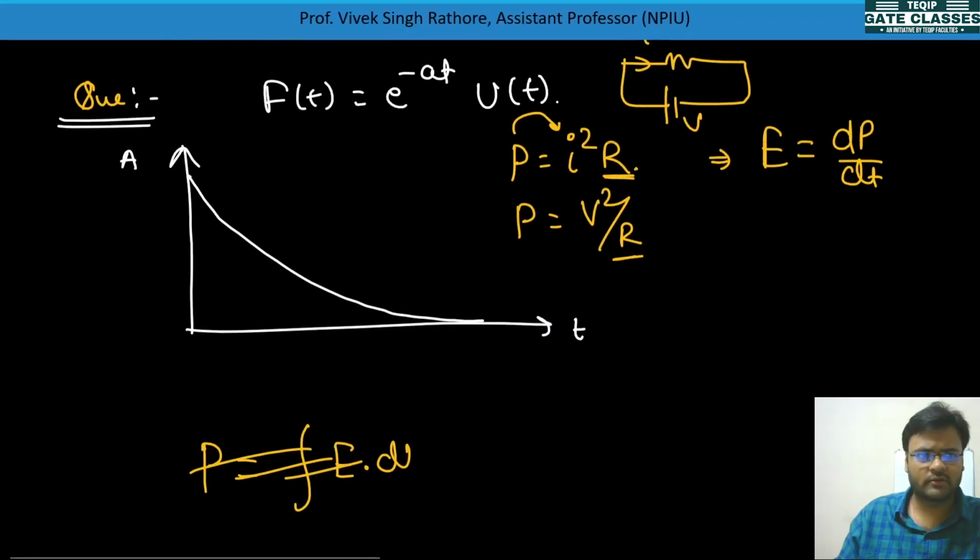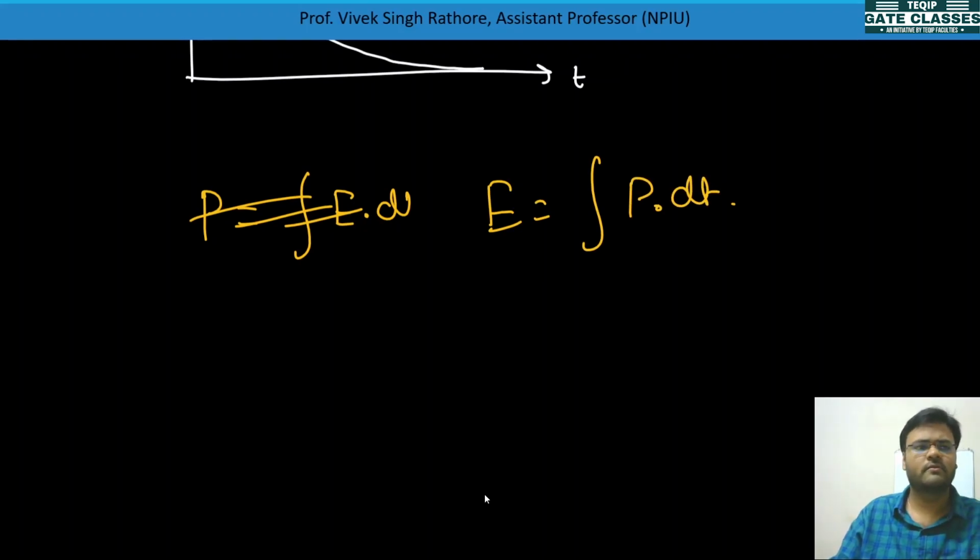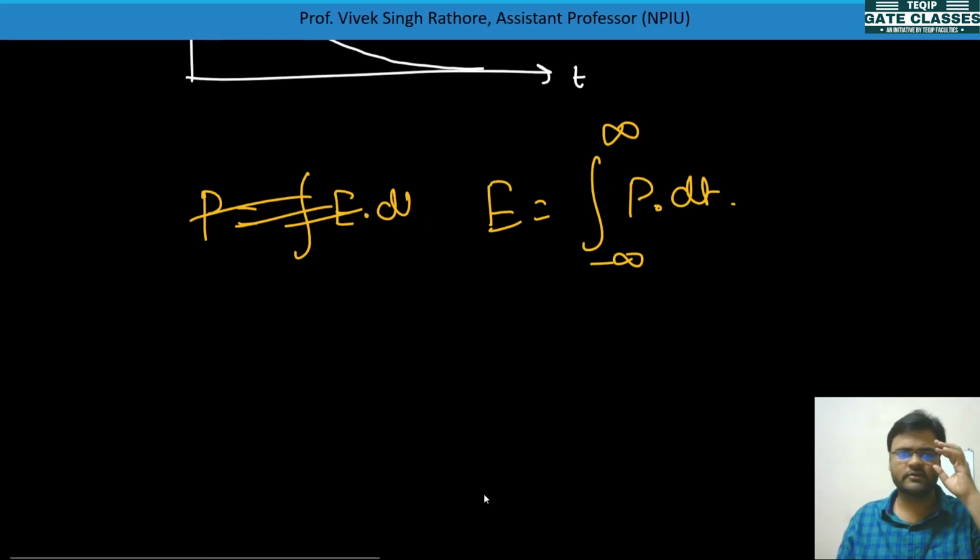Okay, sorry, I think I'm making some mistake. It is not like this, it is like this. Power is equal to dE by dt. So you can calculate energy as the integration of power into dt, from minus infinity to infinity.